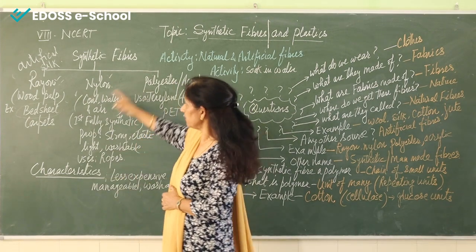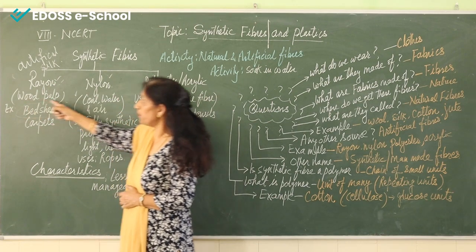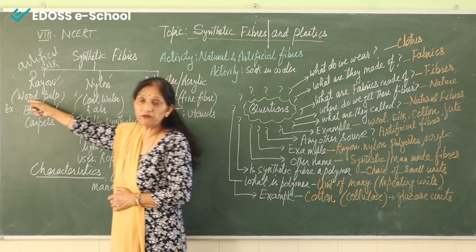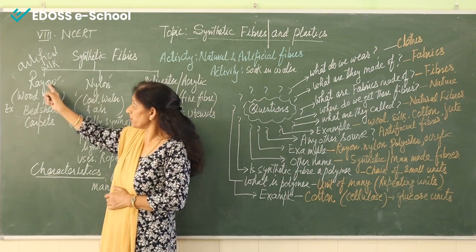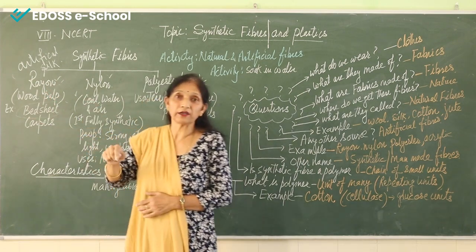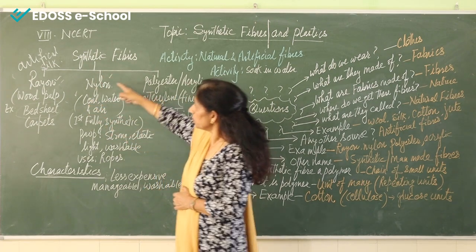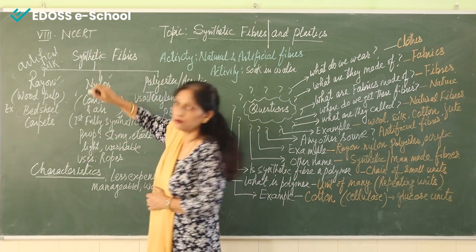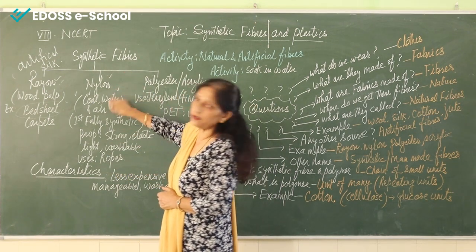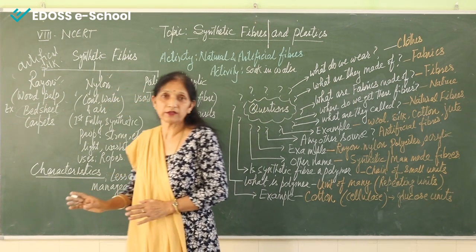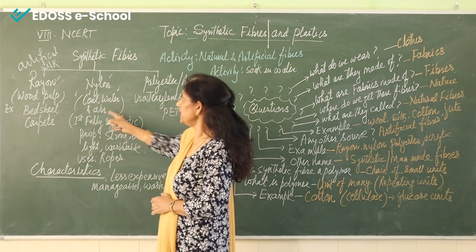And now you can see in rayon we are using wood pulp. This wood pulp we are getting from living plants. So the source for rayon is a living thing. But here nylon, why is it fully synthetic? Because in nylon we are using coal. This is not living; water and air, all are non-living. So we are making it from coal, water and air.